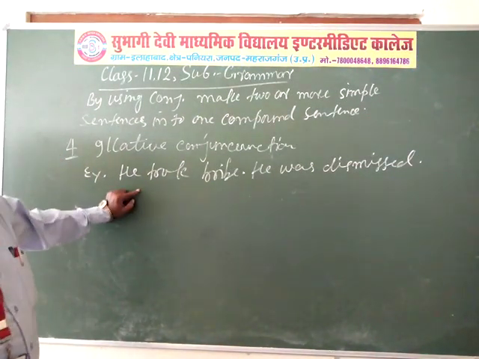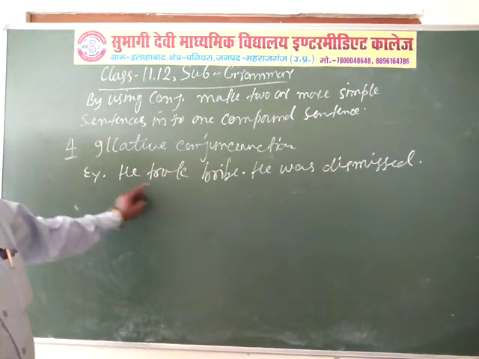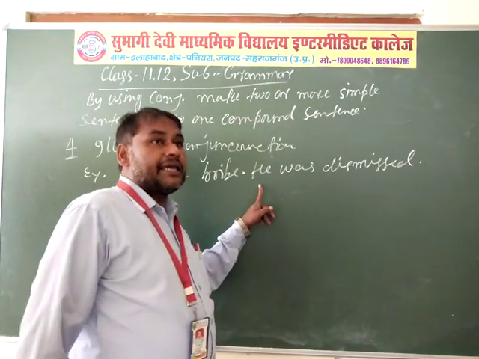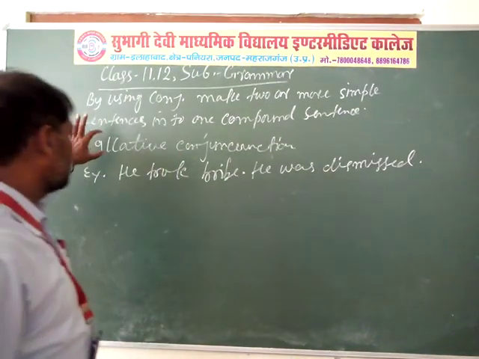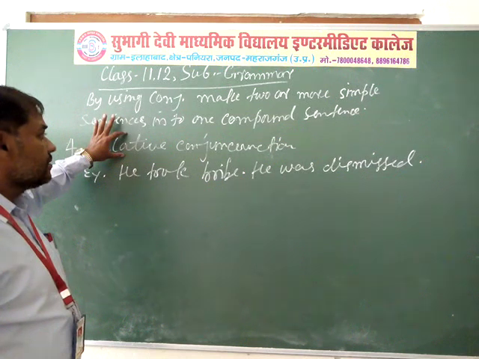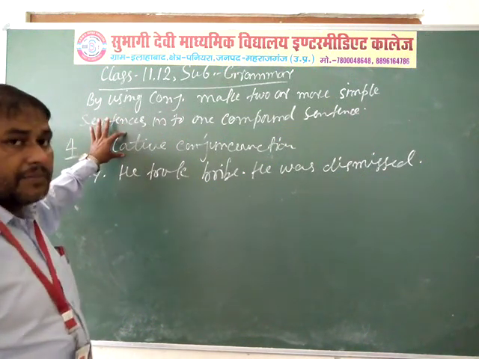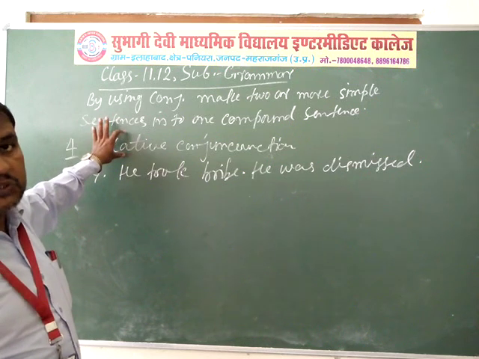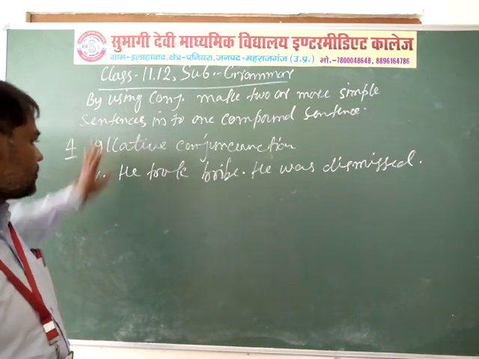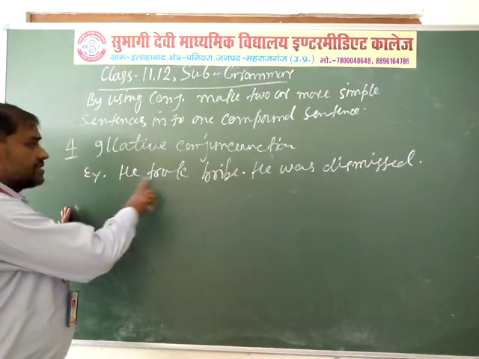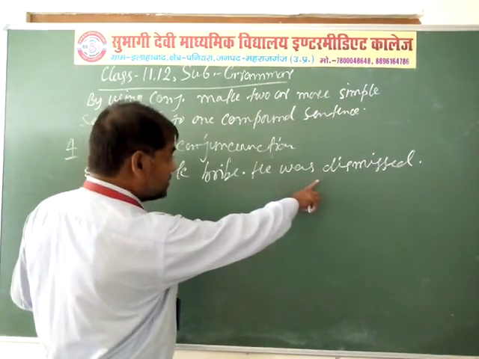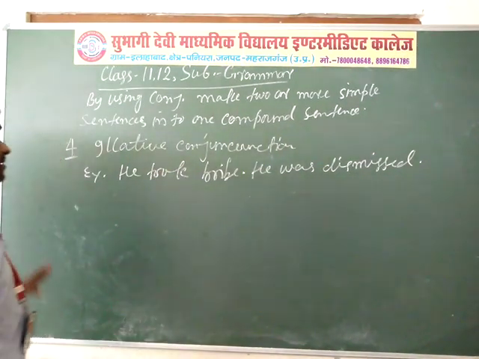First sentence, he took bribe, and the second sentence, he was dismissed. Relative conjunction means परिणाम सूचक, फल सूचक संयोजक in Hindi. So first sentence, he took bribe, and second sentence, he was dismissed.